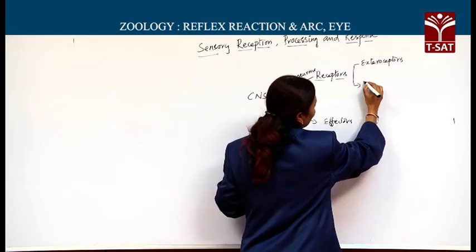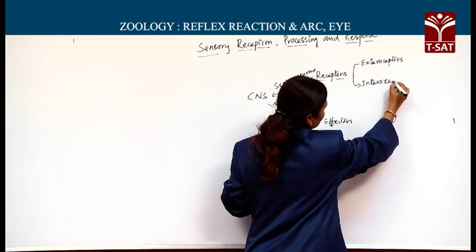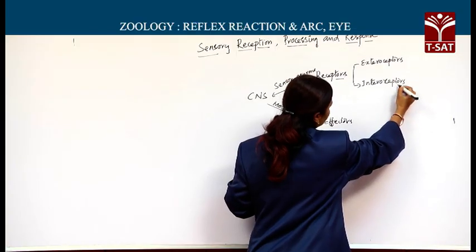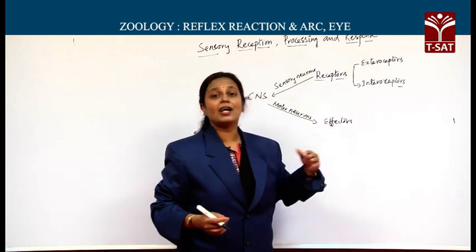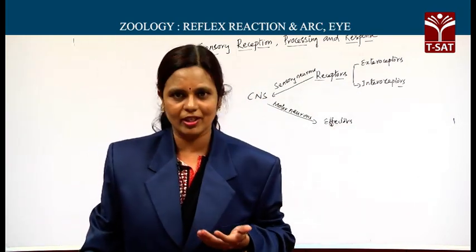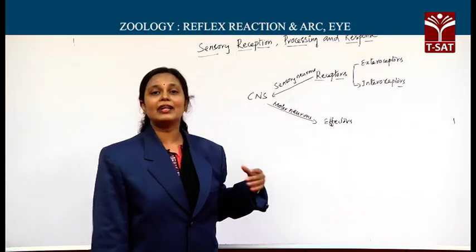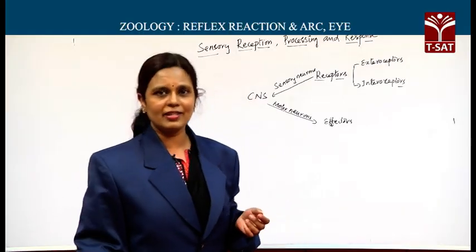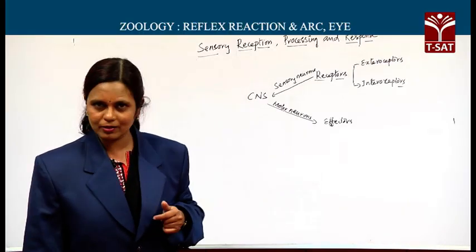Then internal receptors, otherwise interoceptors. Then what is the difference between the two? External receptors are specialized in receiving changes in the external environment, whereas internal receptors or interoceptors are specialized in receiving changes in the internal environment of the body.